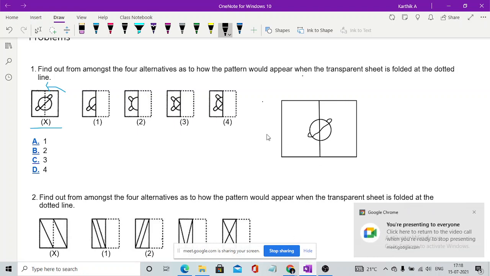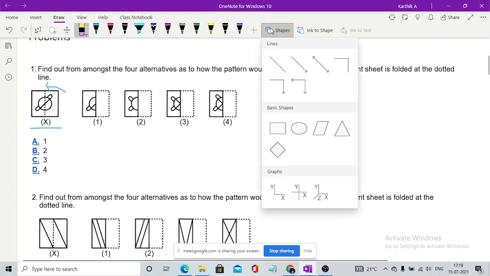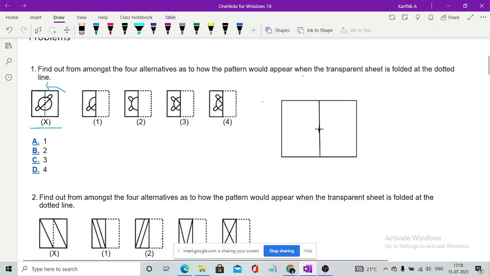So what happens is whenever you fold the right part to the left part, this point will be the same. Like this point will not change. So the right part remains constant. Now I will just erase the thing. I can't draw the half thing. Yeah, just use the pen. So the right part will remain the same, that is you will have a circle.